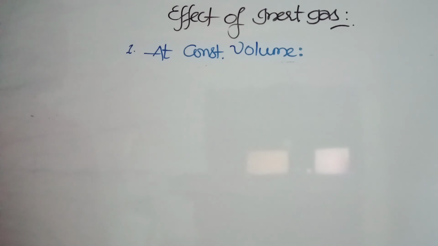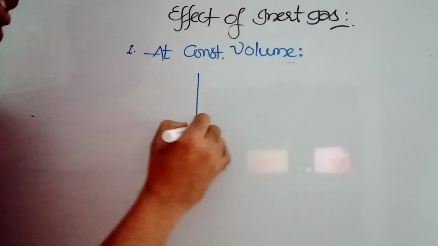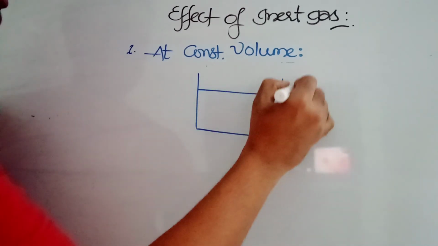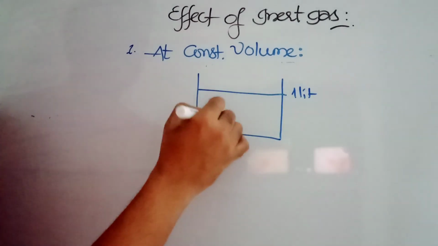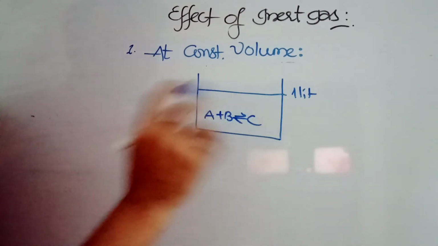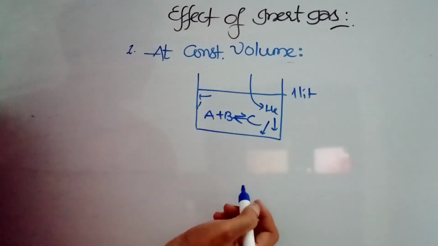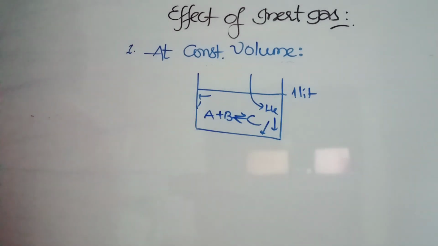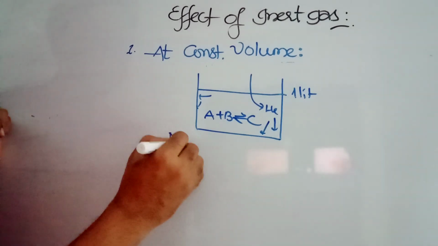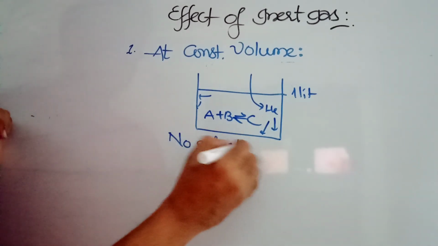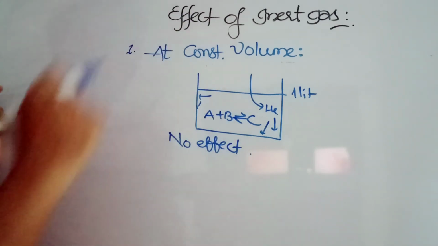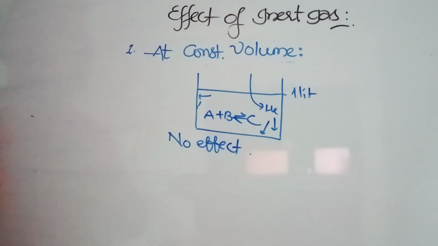Effect of inert gas at constant volume. At constant volume, let us say this is 1 liter. A plus B gives rise to C is the reaction. Some gases are present here, and you are adding extra helium gas. Helium is going to create some pressure. Let it be, because we have no worries with the pressure, because our condition is that volume must be constant. So the pressure of helium is created, let it be, because we are not maintaining any pressure condition. Because we are not changing anything, there is no effect. So the effect of inert gas at constant volume: no effect on equilibrium.